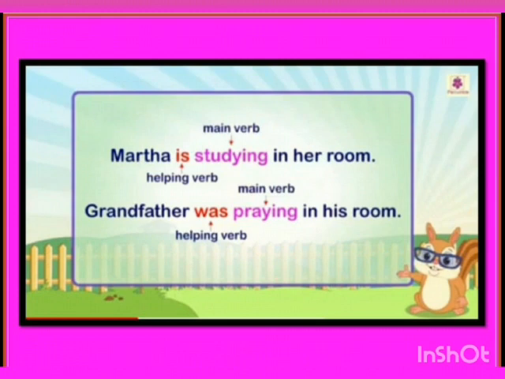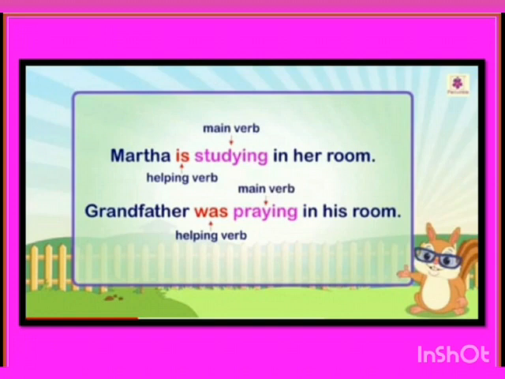Let's see a few more examples, kids. Martha is studying in her room. Now in this sentence, Martha is the subject. And which action is she doing? Martha is studying. So studying, this word becomes the main verb and is becomes the helping verb. Next sentence.